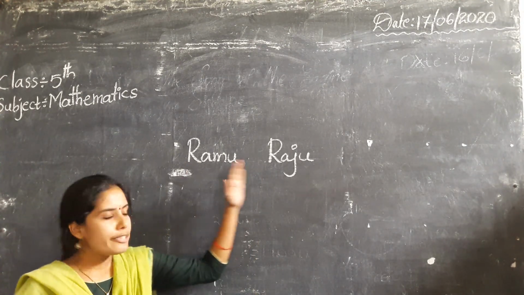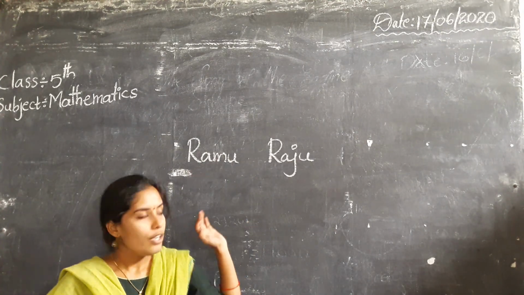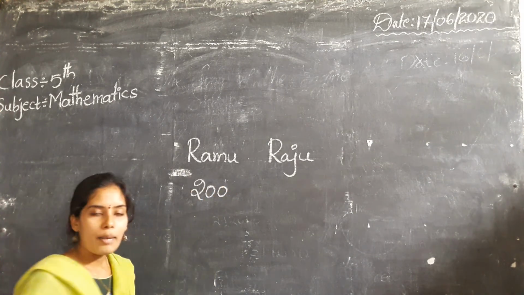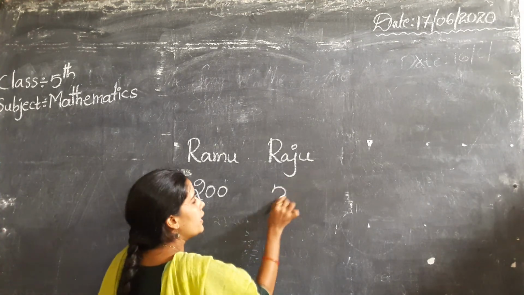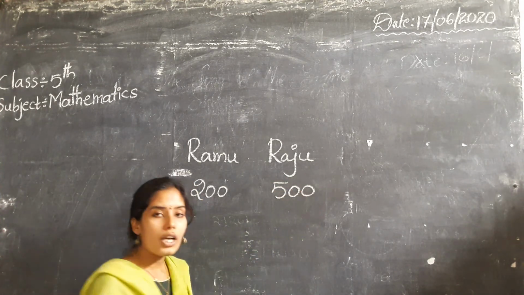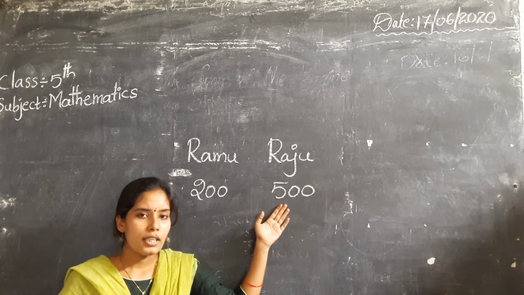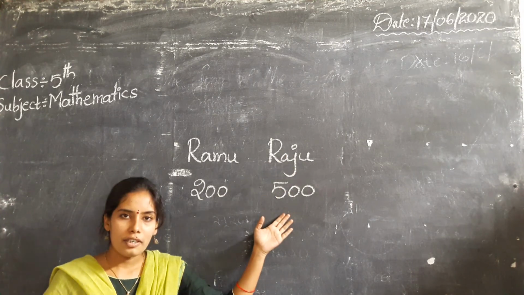One day, their father gave money to his two children. Ramu got 200 rupees and Raju got 500 rupees. Who got more money? Can you say who got more money? Yes, Raju got more money.